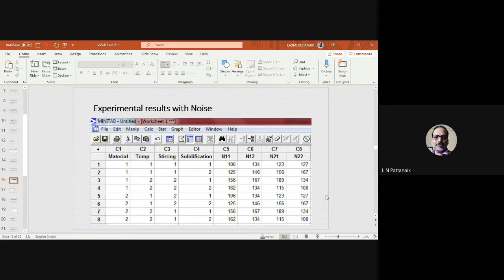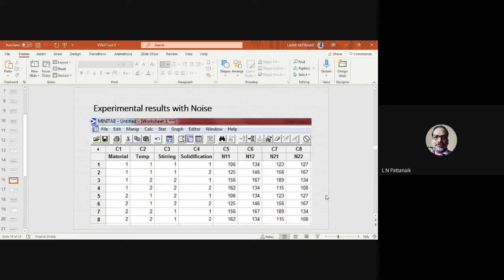So somehow you have to subject the material to those low noise levels, keeping the controllable factors all at level 1. As you can see, row number 1 is all 1, and the noise is also 1, 1. So you keep all the controllable factors at level 1, the lowest level, and the 2 noises are also at level 1, and conduct the experiment.